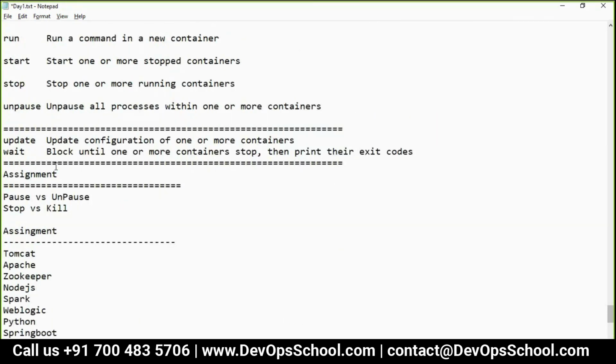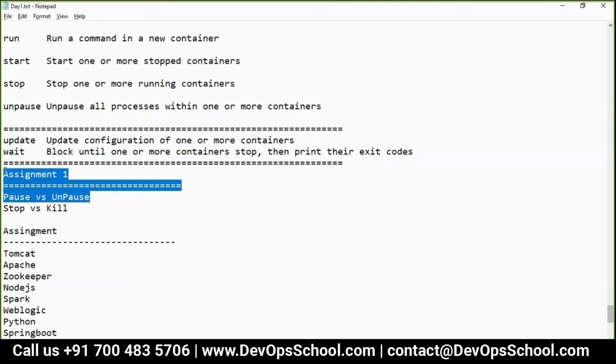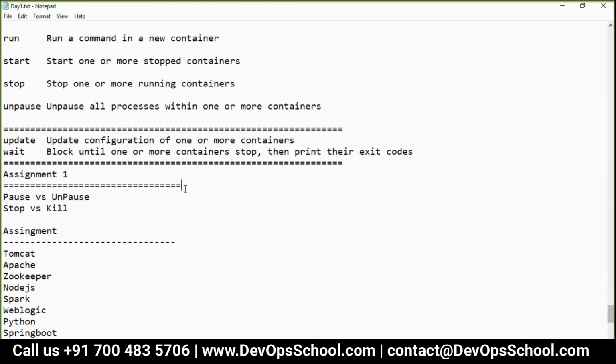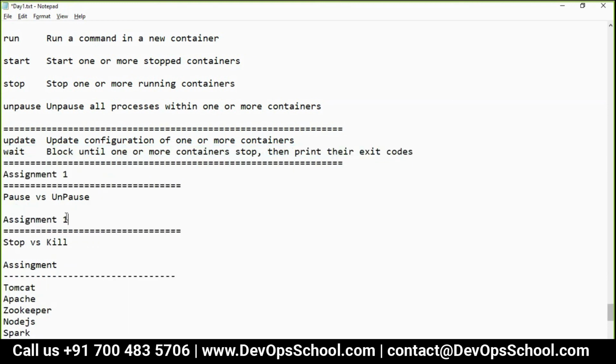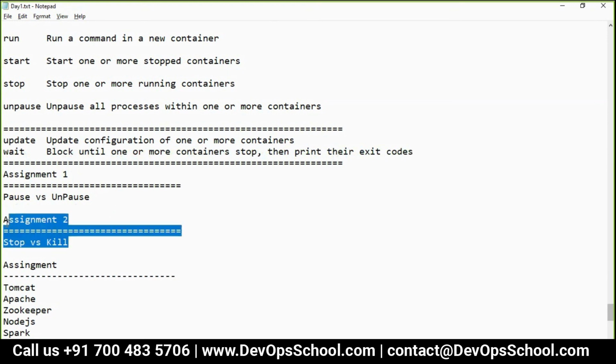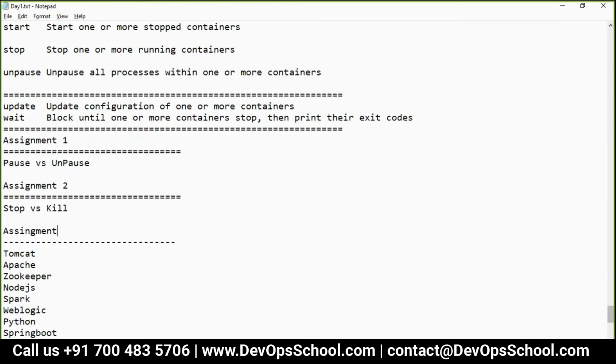Okay. So now I'll give you the assignments. First assignment, number 1. You need to find out pause versus unpause. And one more thing: please do not tell me the definition which you find on Google, because that I can also read. You need to teach me in easy language, that means the technical specification. Okay. So this is assignment number 1. Now this is assignment number 2. Stop versus scale.